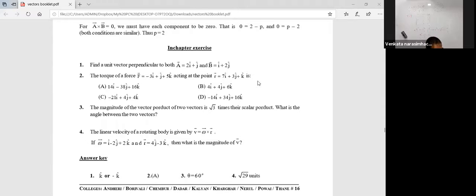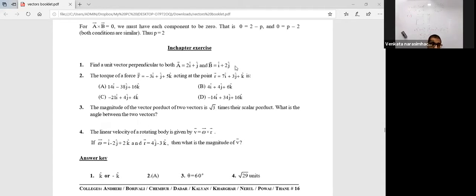I wanted to ask, we used the determinant to find a cross product, but if the question is like the first one in the chapter exercise, how can we use the determinant for that also? Yes, you can. Only point is, what is the coefficient of k cap in this A vector? 0. Coefficient of k cap here is also 0. So we have to take that extra k cap as 0.